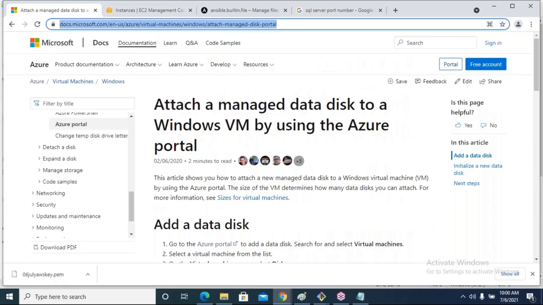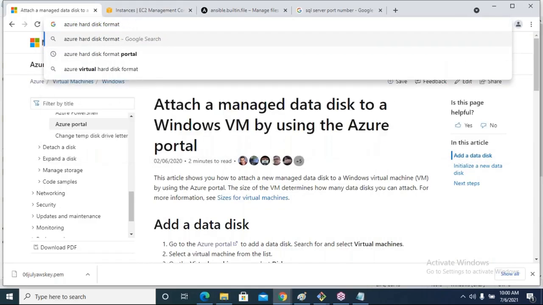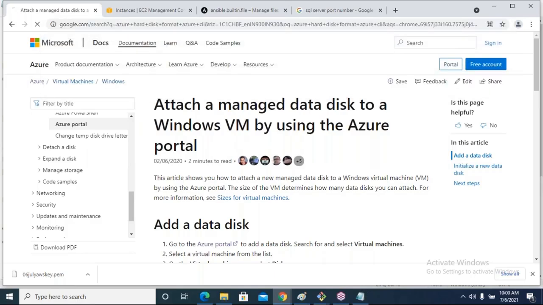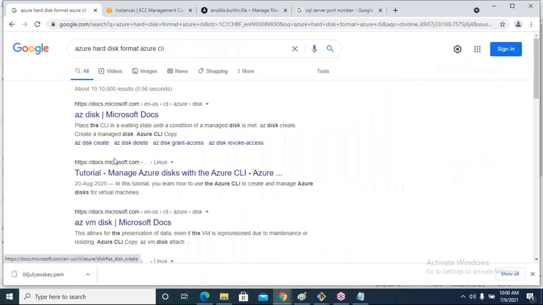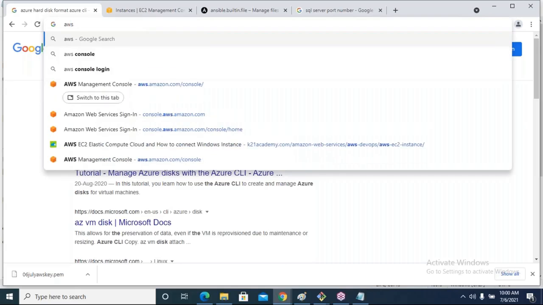Here also it is not given. We will search like this: Azure hard disk or portal format Azure CLI. Okay, I will search like this.